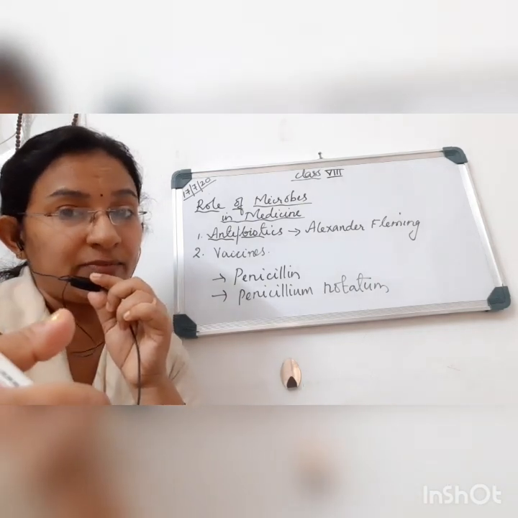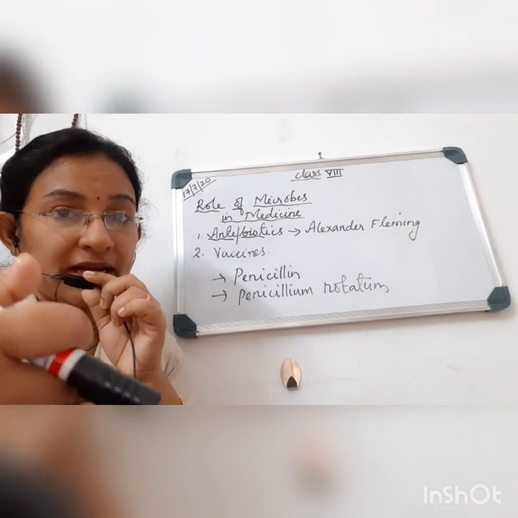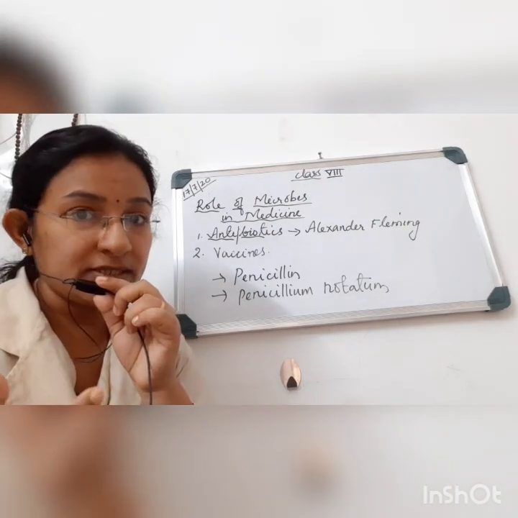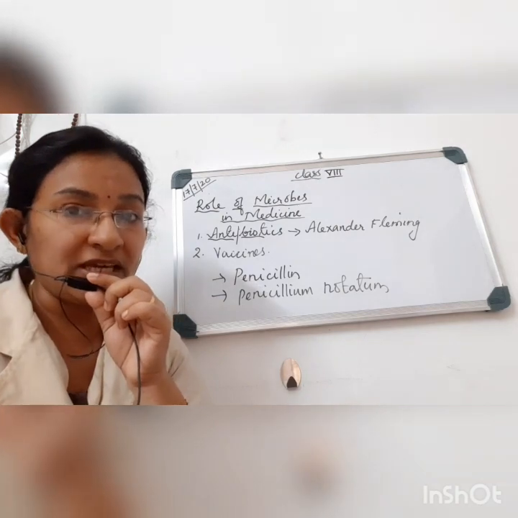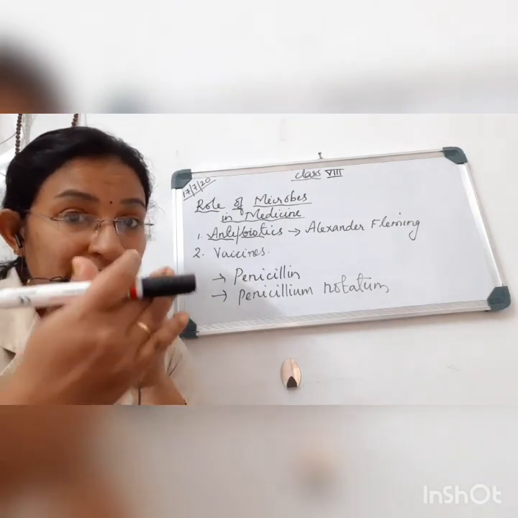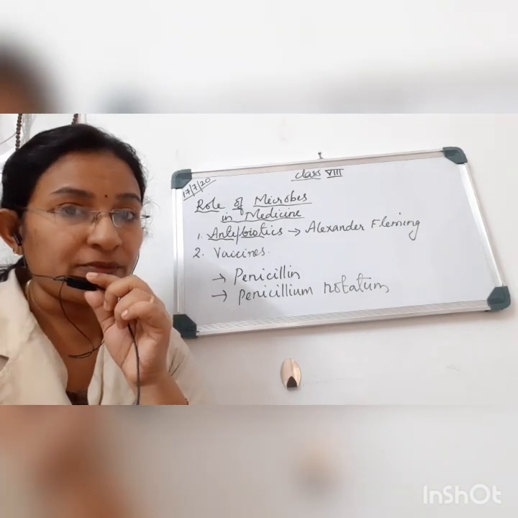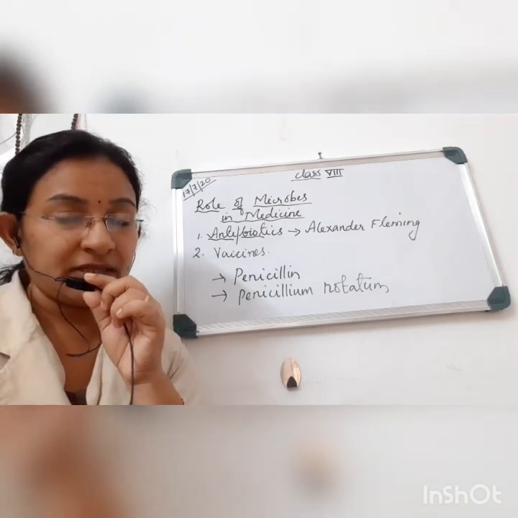Now, what are these antibodies? These antibodies are substances which our body produces in response to the pathogen which is entering the body in the form of a vaccine. Have you understood?